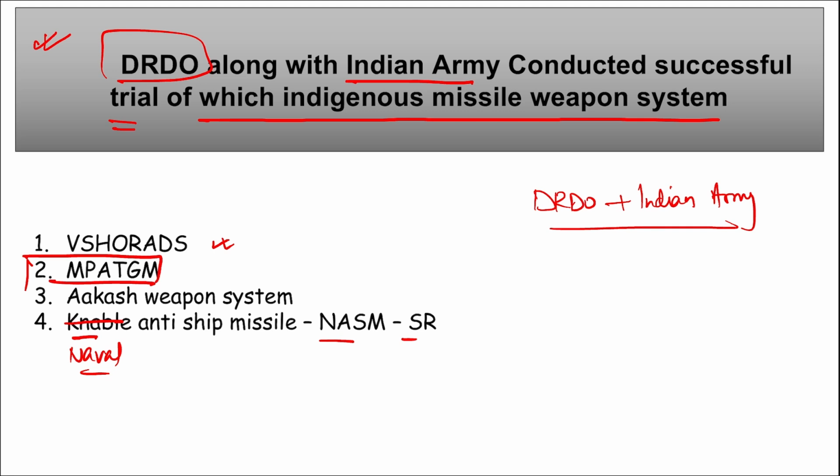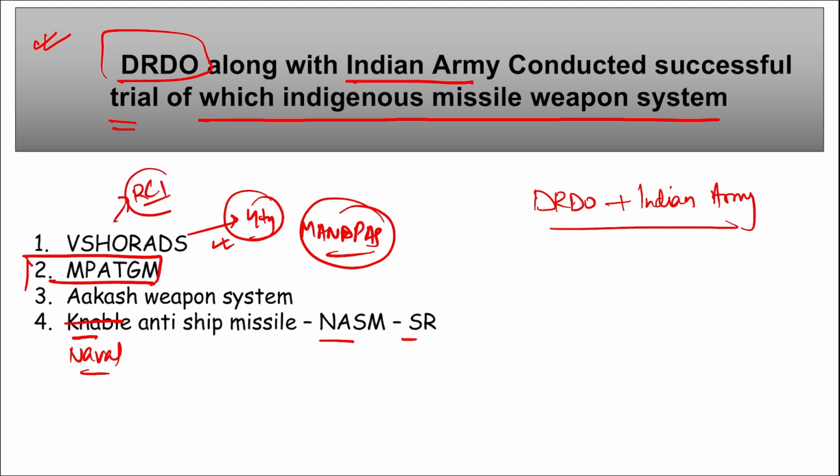I repeat, VSHORADS stands for very short range air defense system. This is the 4th generation of man portable air defense system. It was developed by Research Center Imarat, that is in Hyderabad, developed by RCI.